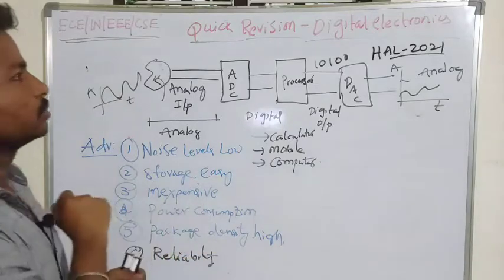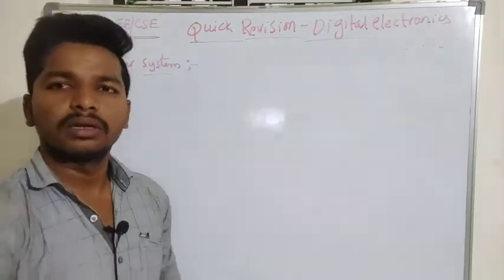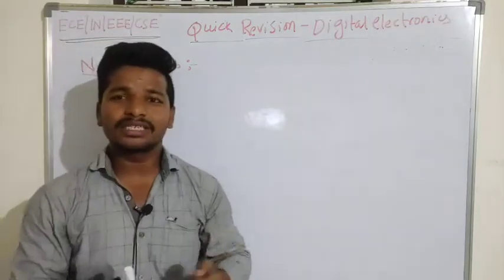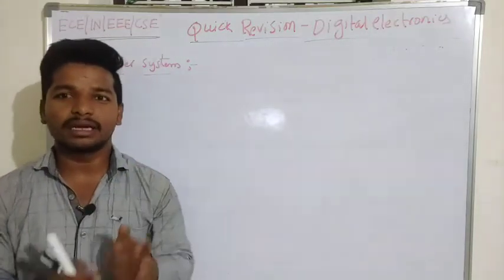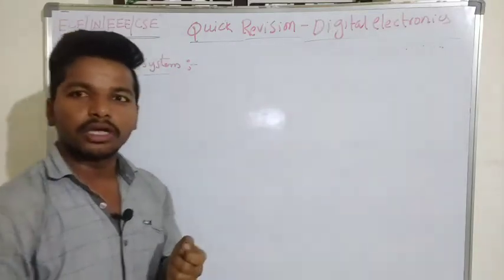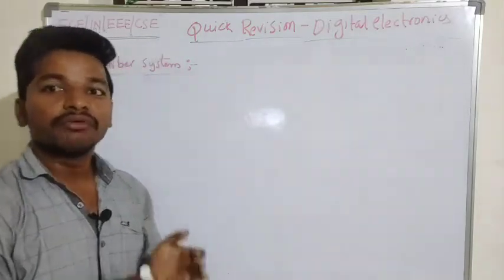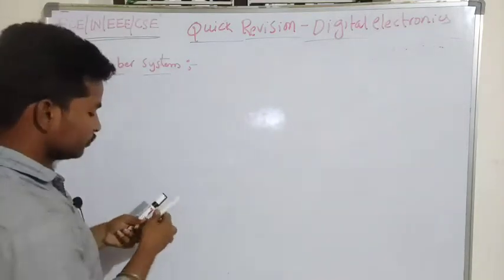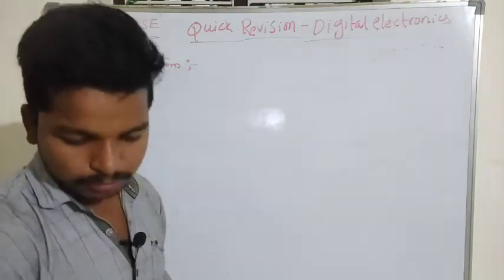I will clear this board. So let's start the discussion regarding the number system. The number system is nothing but a basic criteria to count objects. When you want to count objects, when you want to measure something, we need some counting. So counting is a set defined. Counting is